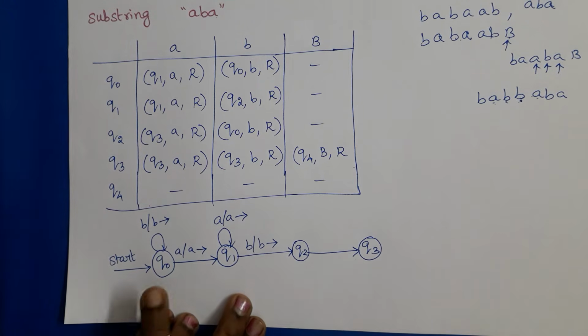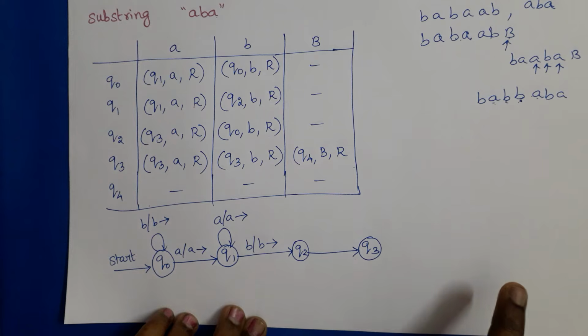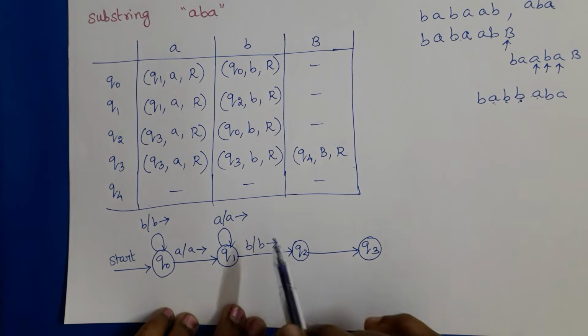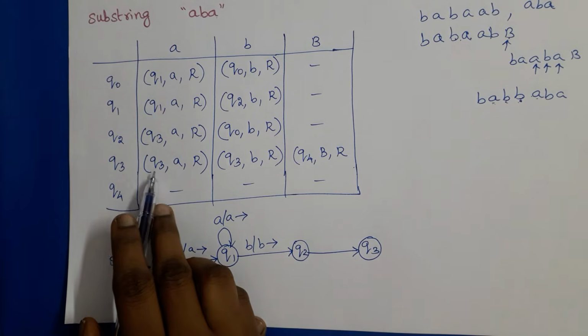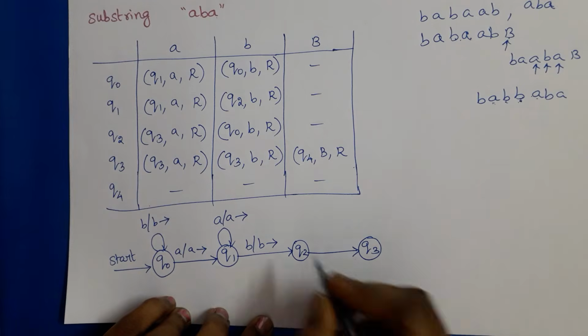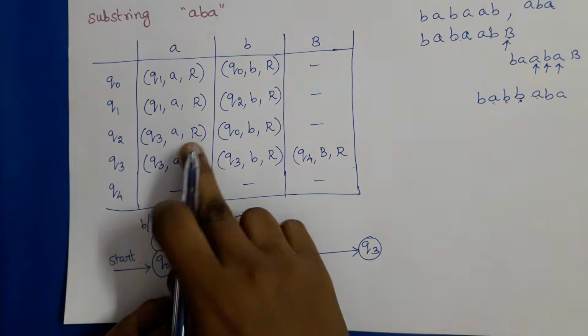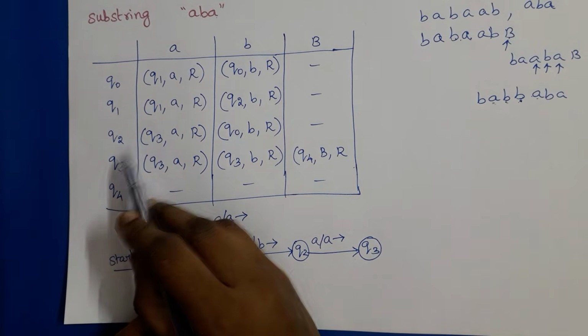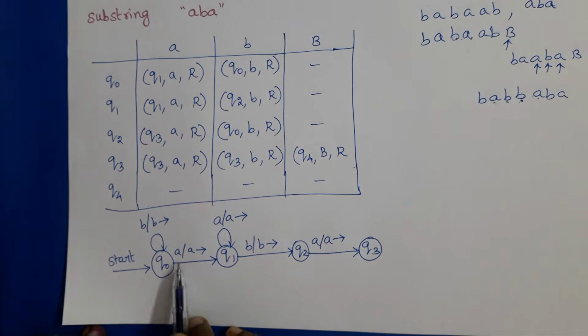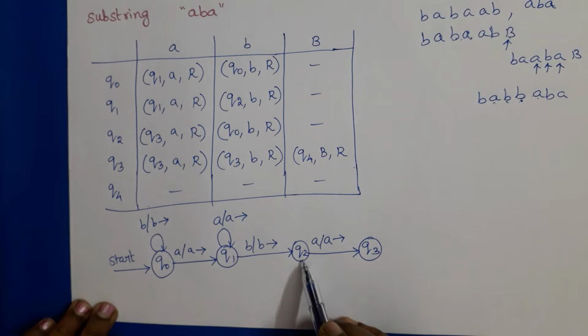In Q2, if A is a tape symbol, then we can reach the next state Q3, because A is a substring, means we need to try to reach the final state. Otherwise, we should do the remaining possible ways. So in Q2, if A is a tape symbol, we should go to Q3. So A/A right move. Then in Q2, B is a tape symbol. That is, after recognizing AB, we will be in state Q2.